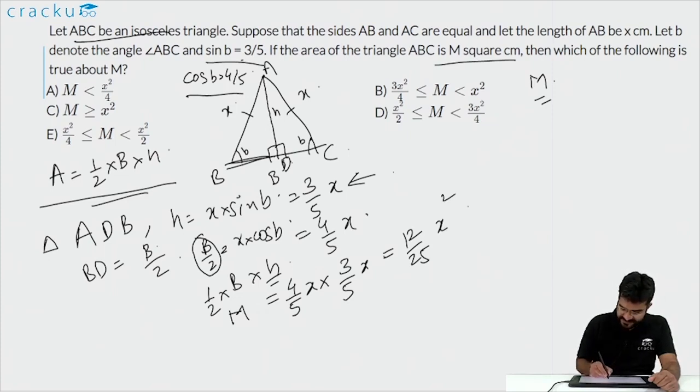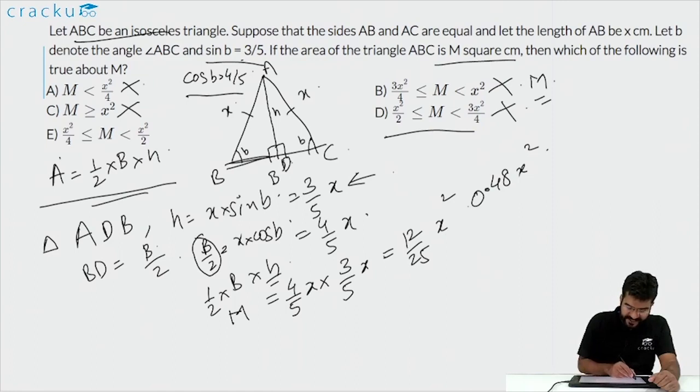Now you can look at each of the options. 12 by 25 x square is equal to 0.48 x square. Now the first option says that M is less than x square by 4. This is not true. The second one says that M is between 3 by 4 x square and x square. This is also not true. The third one says M is greater than x square, which is also not true. Fourth one says that M lies between x square by 2 and 3 by 4 x square. This is also not true.